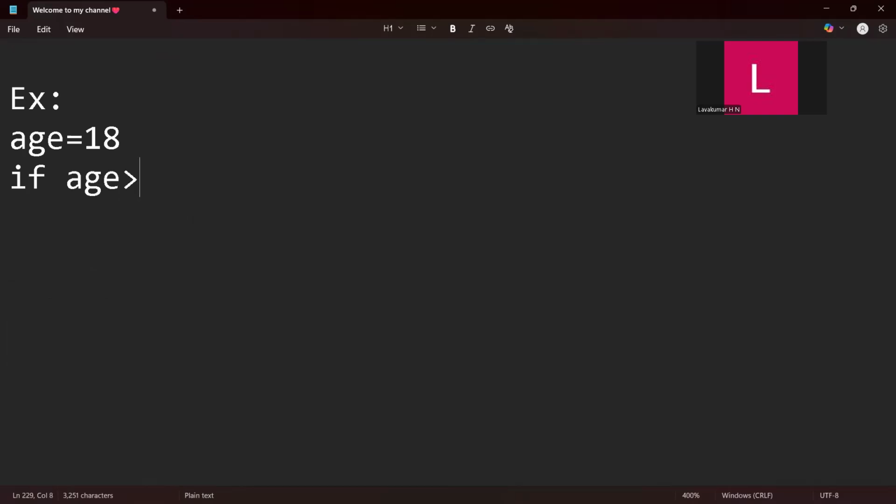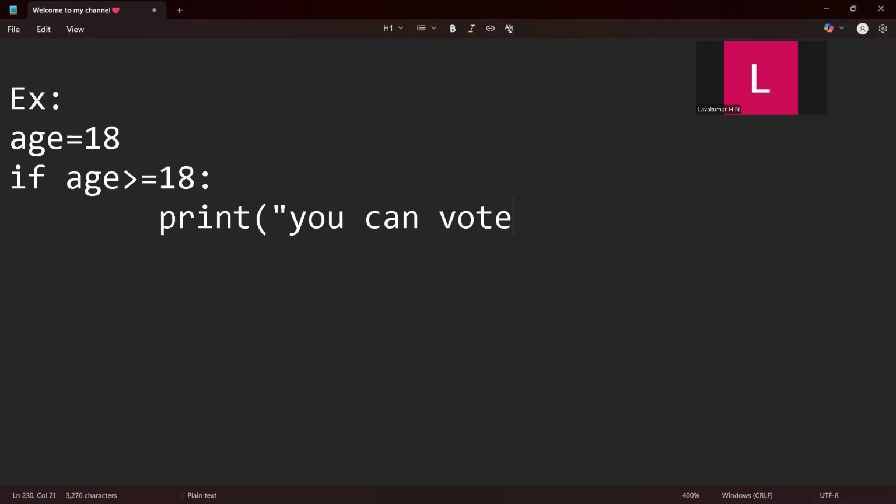If age is greater than or equal to 18, print "you can vote". Okay, so now else. See, if this condition is true, if your age is greater than or equal to 18, this statement will get executed: print "you can vote". Or else, if you are not greater than or equal to 18, print "you are not eligible".